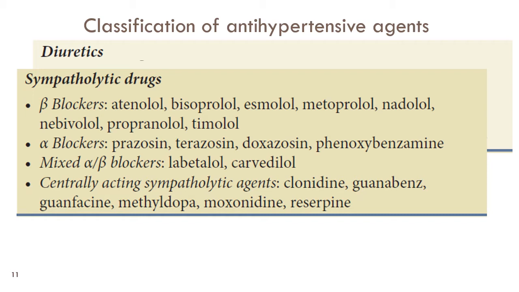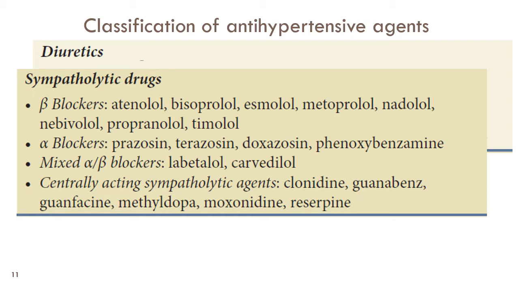They cannot be given in patients with bronchial asthma. These drugs also lead to increase in the LDL levels and decrease in the HDL levels, causing dyslipidemia. Although these adverse effects are not seen in cardioselective beta blockers like atenolol and metoprolol.